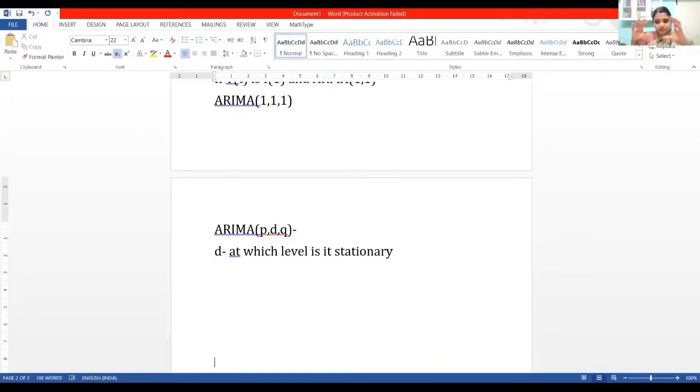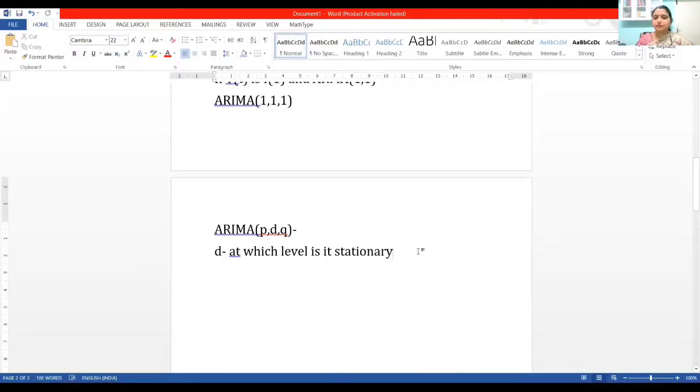Such series you can bring down by taking a logarithm, which reduces the growth of the data. Once the growth is reduced, it will attain stationarity fast, but it will not affect our analysis. We studied this series, only we have transformed it to log and then worked on it. We'll quickly go to practical so that we'll understand it better.